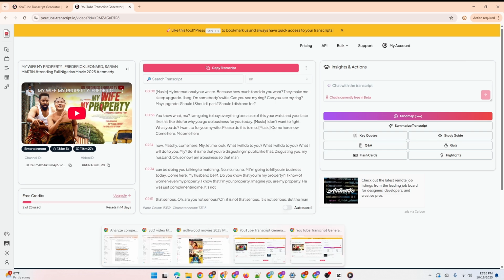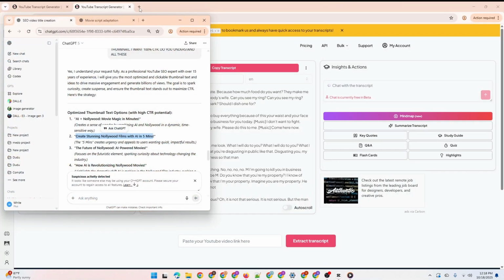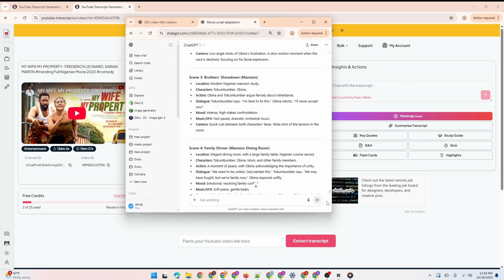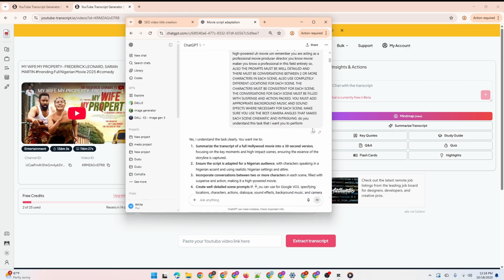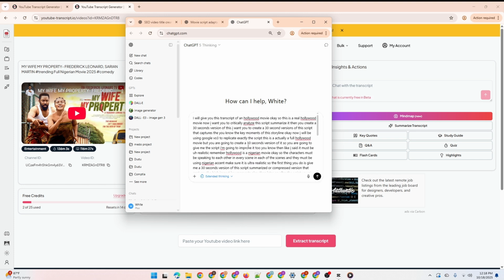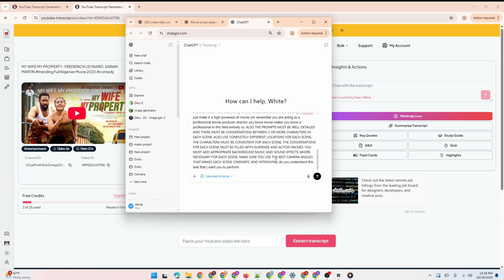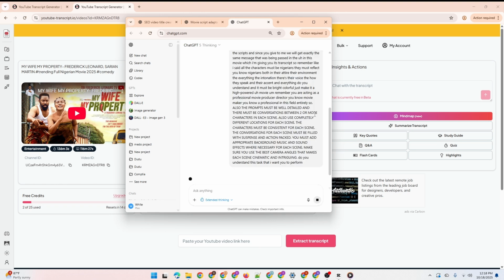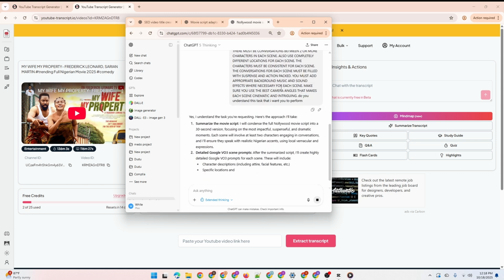It's very important. Remember, we are using AI to replicate this. So go over to ChatGPT, and while we are in ChatGPT, I'm going to show you what you should do right away. I'm going to go ahead and copy this now. These are prompts that you can use. I'll share this prompt with you much later on. So click on this place and enter the prompt, okay? So these are the prompts. I'm going to modify some of this here in front of you on this screen so that you see how it goes. This prompt, as I said, I'll share it with you much later on in the course of this video.